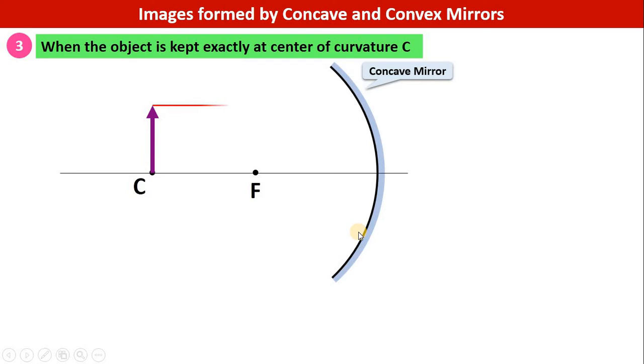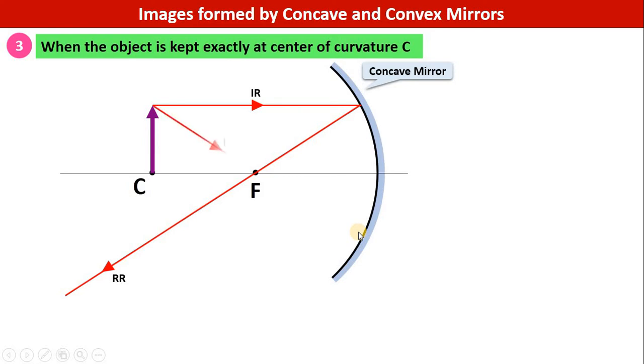So take the first light ray, the incident light ray, which is parallel to the principal axis. It will reflect from the mirror and the reflected ray will pass through the focus. We got the first reflected ray. Now take the second light ray from the tip of the object such that it is passing through the focus. So the incident ray falling on the mirror is passing through the focus, then according to rule number 2 it should become parallel to the principal axis. So the reflected ray becomes parallel to the principal axis and these two reflected rays intersect here.